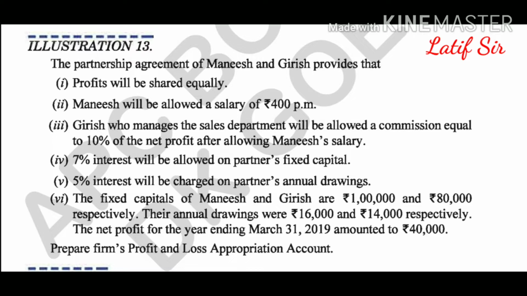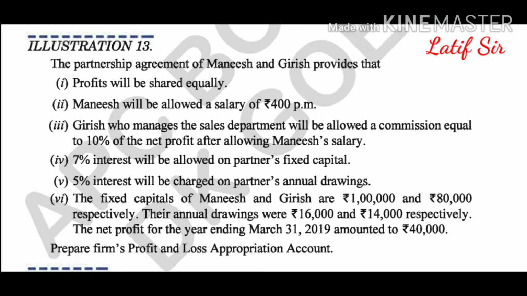Number 3, Girish, who manages the sales department, will be allowed a commission equal to 10% of net profit, but that will be after allowing Manish's salary. So Girish will get 10% commission, but on the net profit after deducting Manish's salary. Now number 4, 7% interest to be allowed on partners fixed capital.